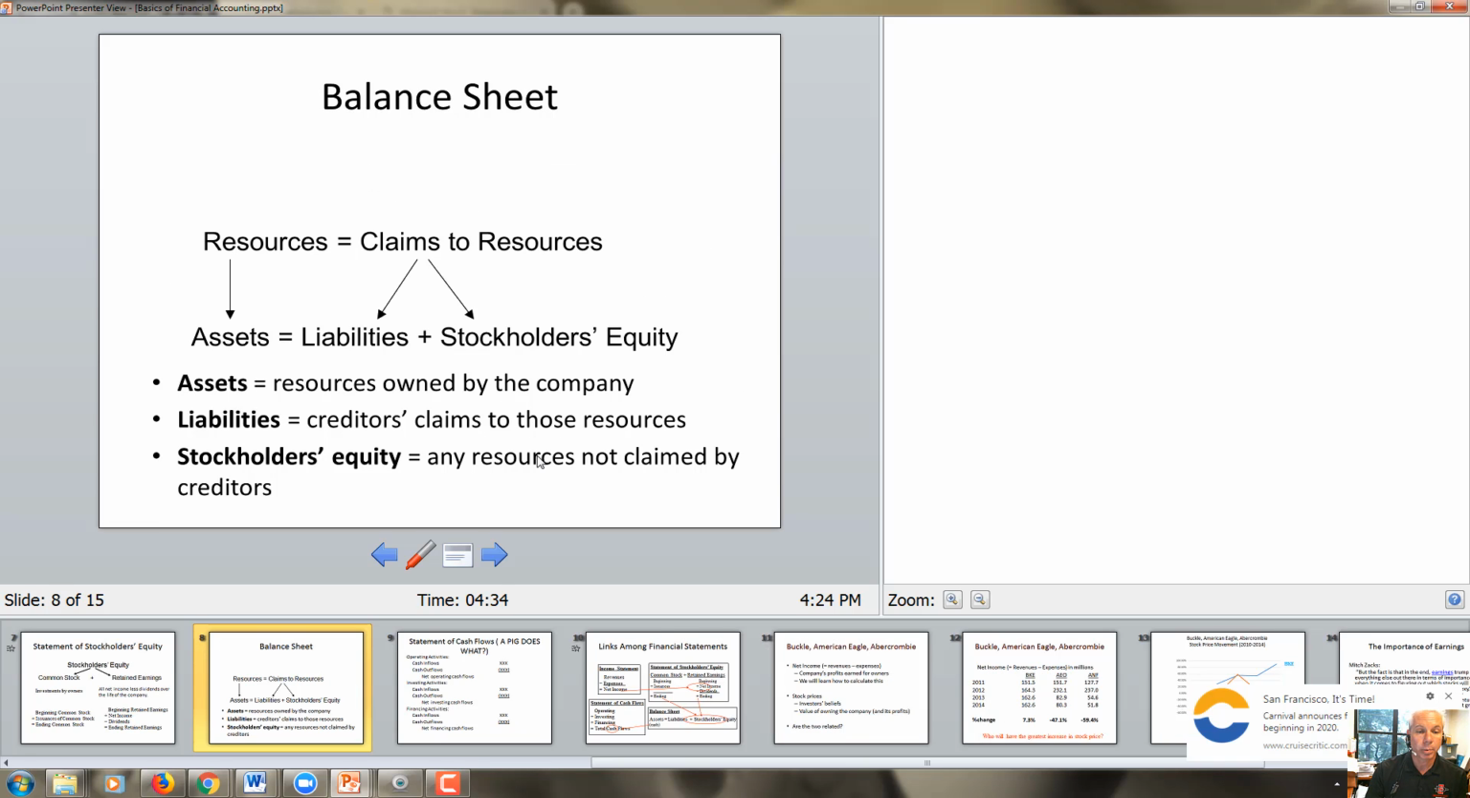Again, the balance sheet reports only the resources and the claims to the resources. So that means just the assets, the liabilities, and the stockholders' equity. Now we're getting into the vocabulary of the accounting language. Assets are the resources owned by the company. Liabilities represent the claims, or the creditors' claims, to those resources. And the stockholders' equity represents any resources that are not claimed by the creditors.